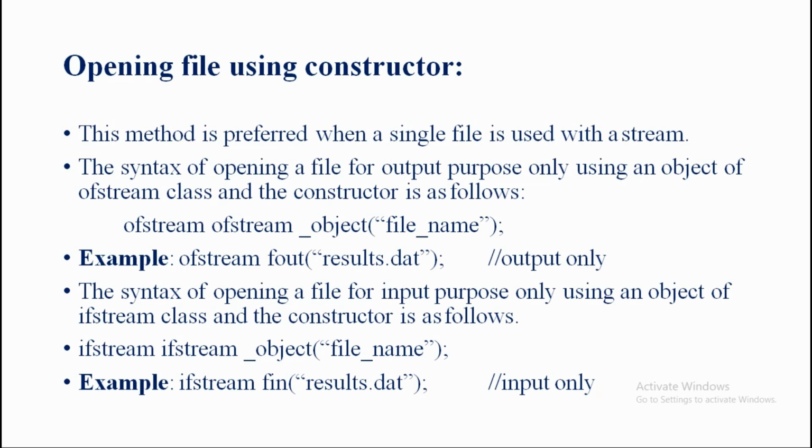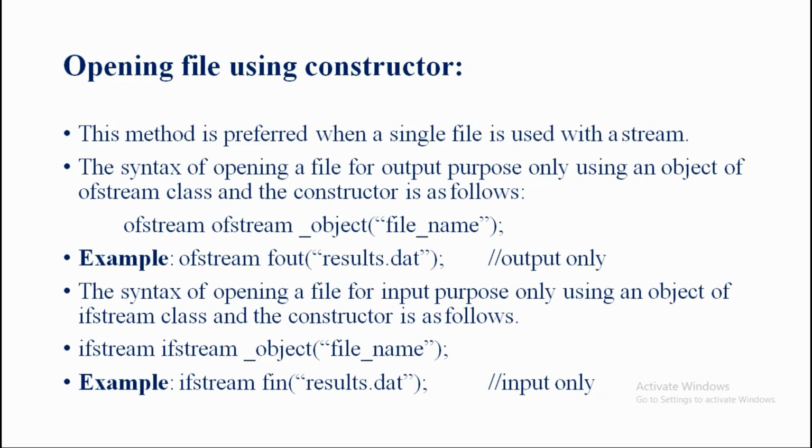Now, whatever the syntax I said, I am going to explain each word one by one. So ofstream_object is an object of type ofstream. That means the object of ofstream is fout, no doubt, so file out. ofstream_object is an object of type ofstream. And file_name is any valid identifier or name of a file, and such a file is opened for output purpose only. So clear this point here.